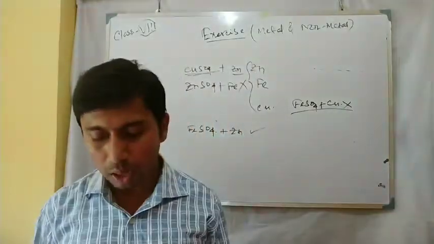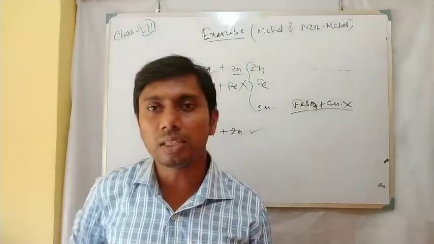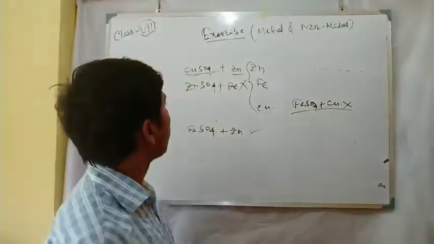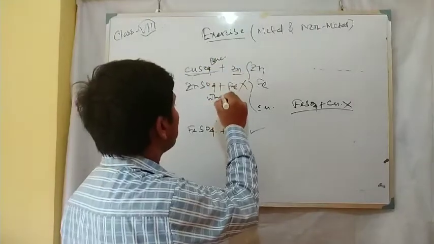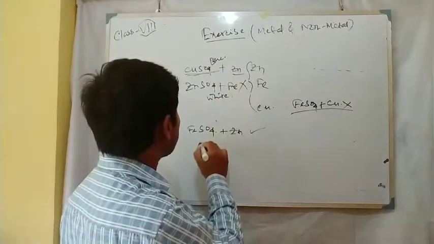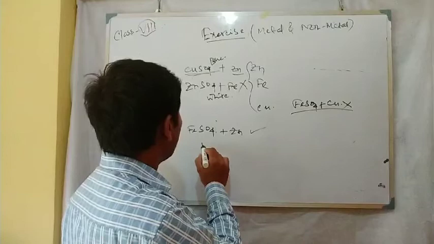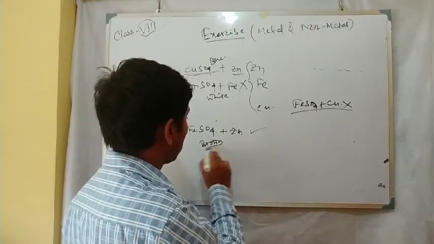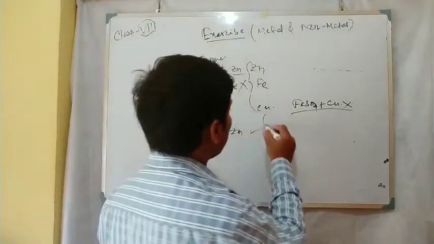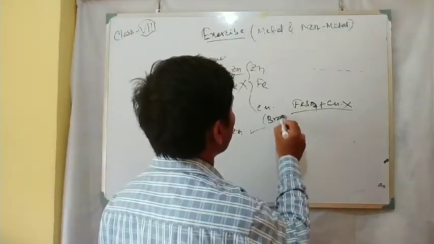In this way, there are specific color changes also. Copper sulfate is blue in color. Zinc sulfate is white. Ferrous sulfate is also, brown. Copper is deep brown.